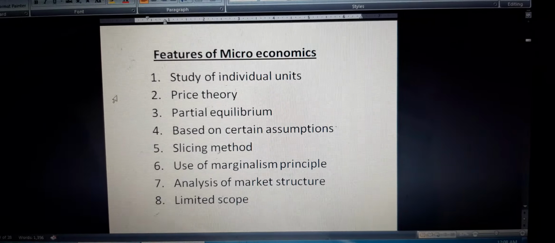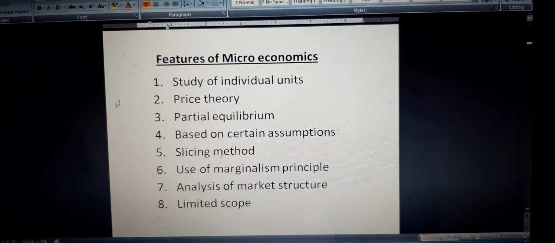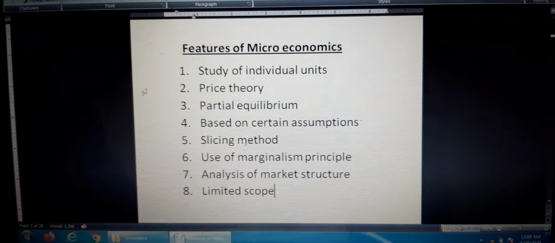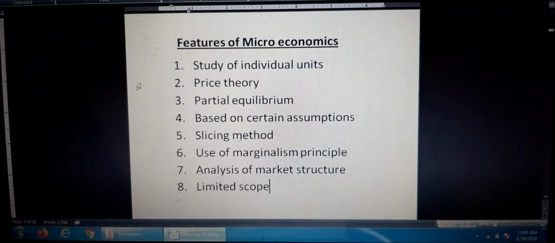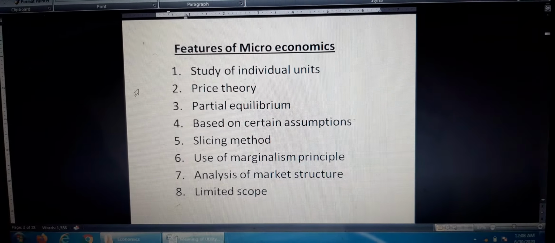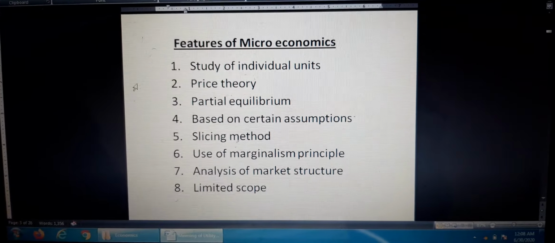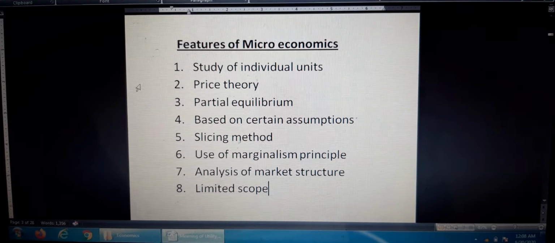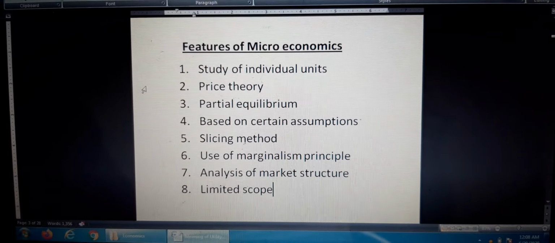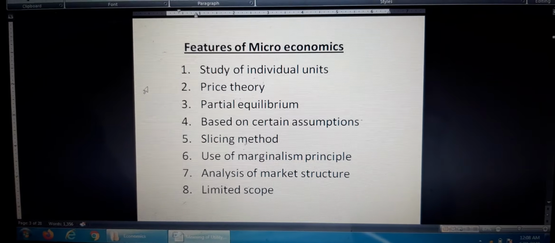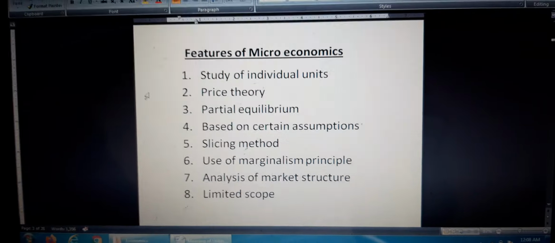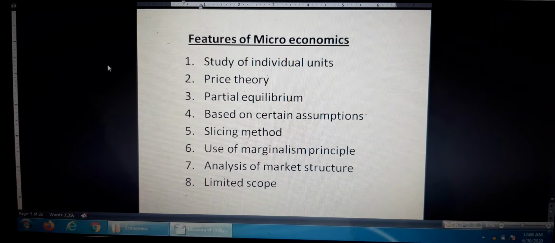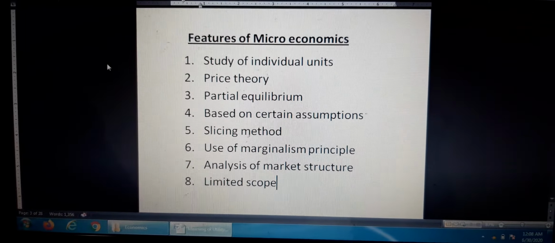Let us see another feature, analysis of market structures. Microeconomics analyzes different market structures such as monopoly, perfect competition, monopolistic competition, oligopoly, duopoly, etc. Students, you will learn these market structures in further topics.